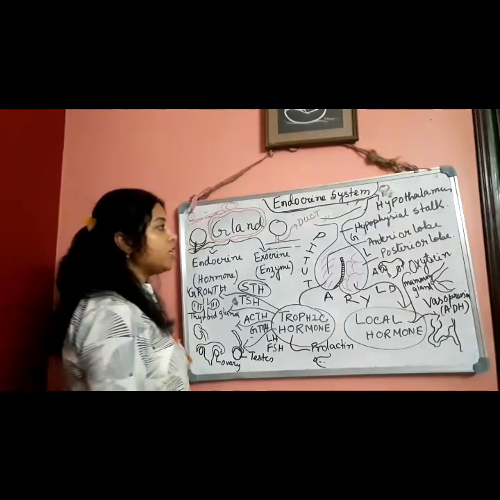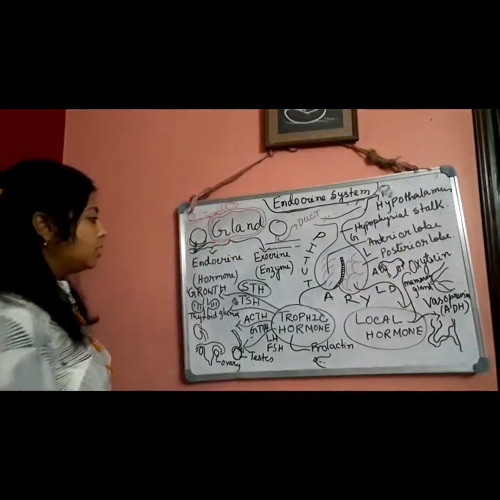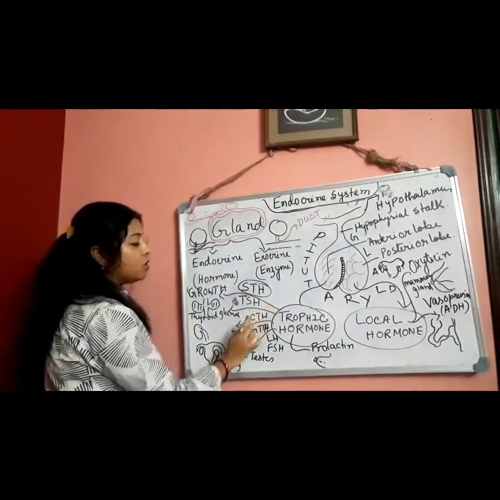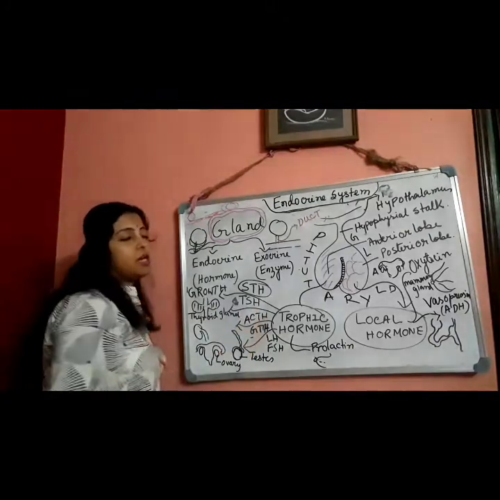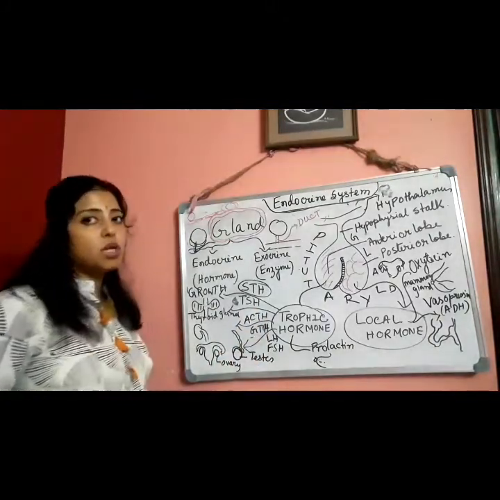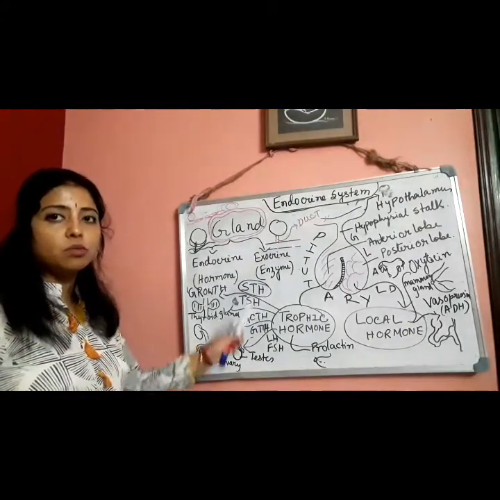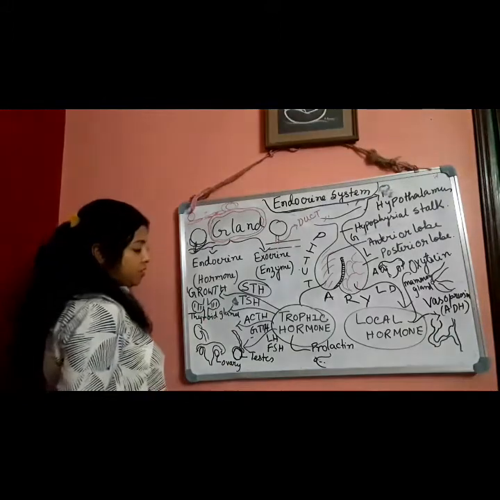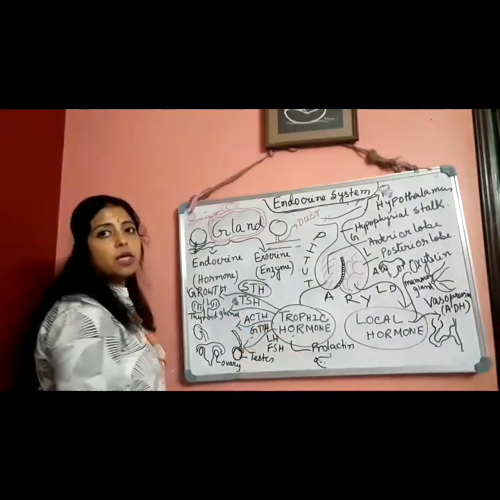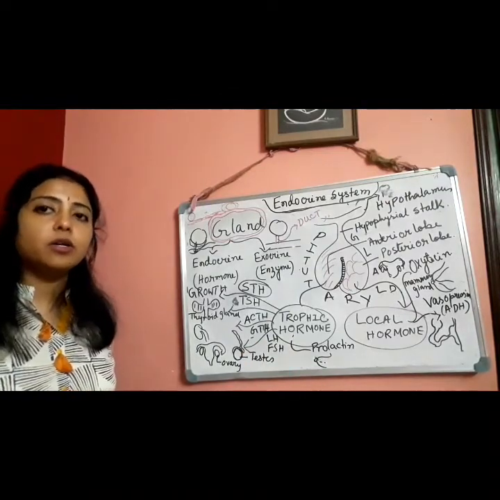The hormones secreted from the anterior lobe are somatotropic hormone, thyroid stimulating hormone, ACTH, that means adrenocorticotropic hormone, GTH, that means gonadotropic hormone, and prolactin hormone. So many hormones I have written, but all are considered tropic hormones.